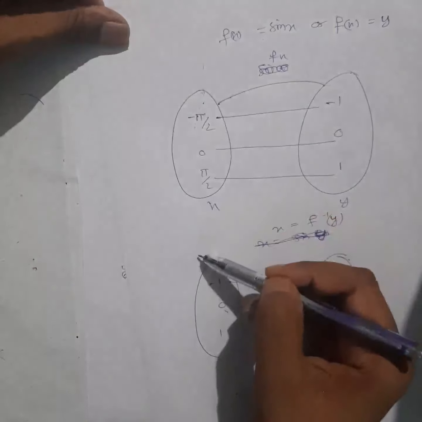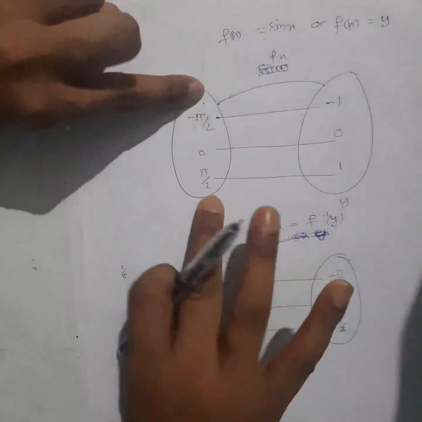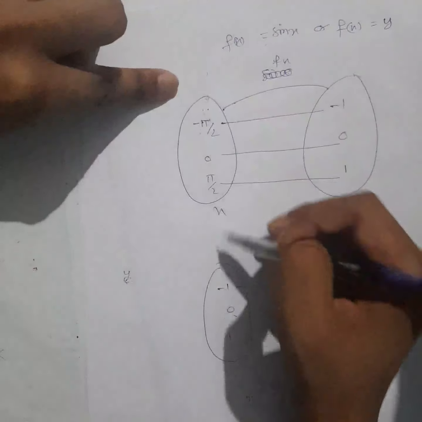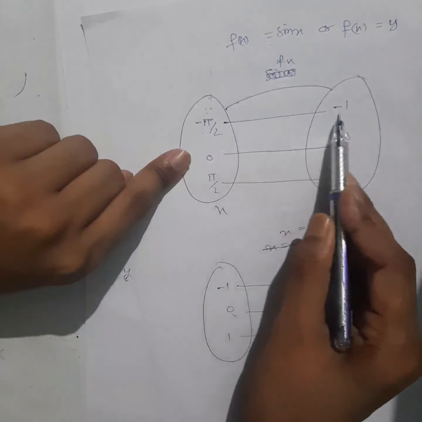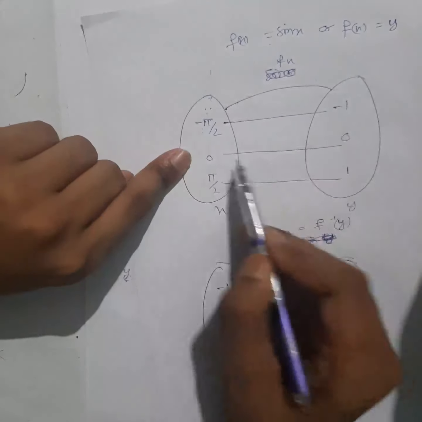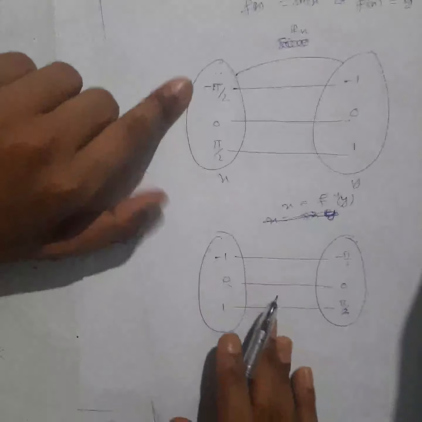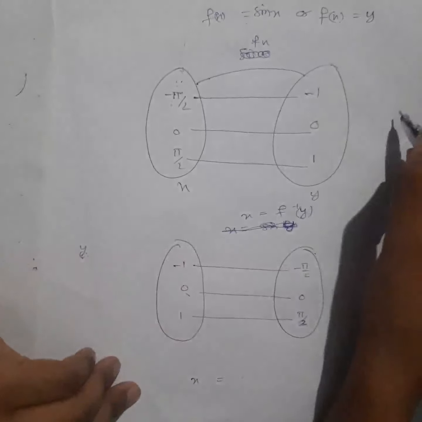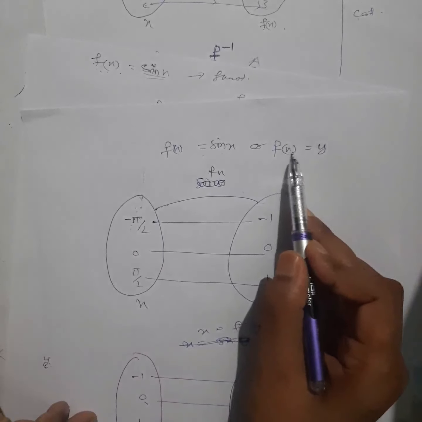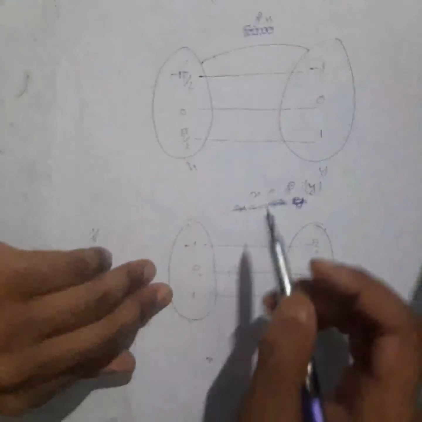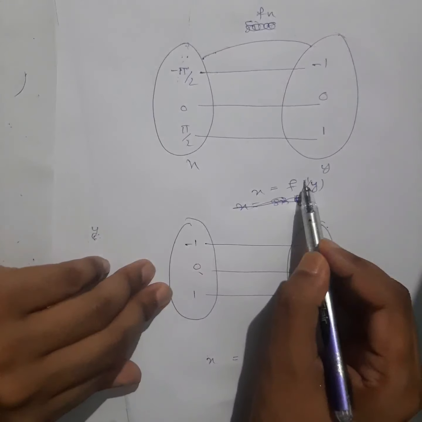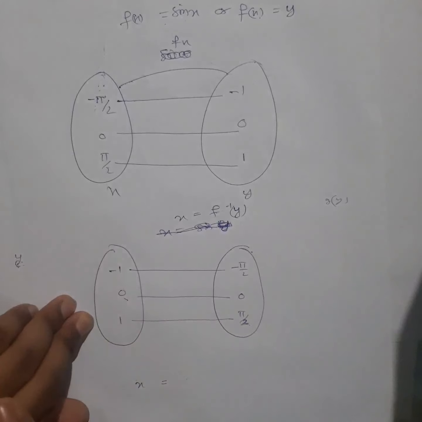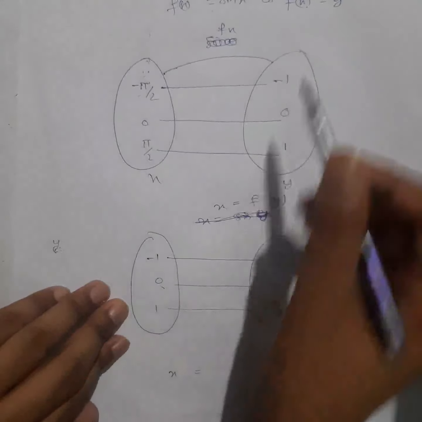Why am I not taking the rest? Because if you take the inverse of the rest, the inverse will not exist. So I'm not taking everything here. Minus pi by 2 has this image, 0 has this image. When I make it inverse, see how we used to write it down. Remember, if this is your function f(x) equals y, then its inverse will be what? f inverse, right? Remember, g of y also we used to write. You need to understand the first chapter properly.